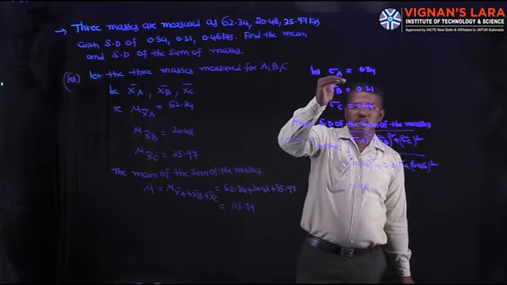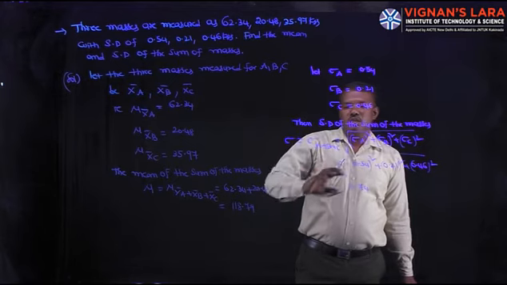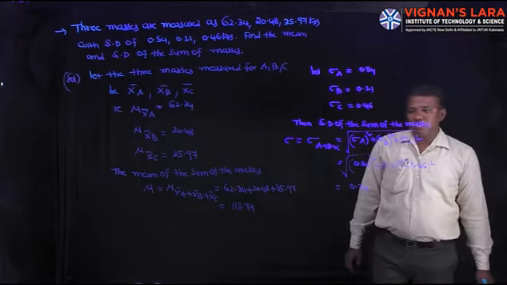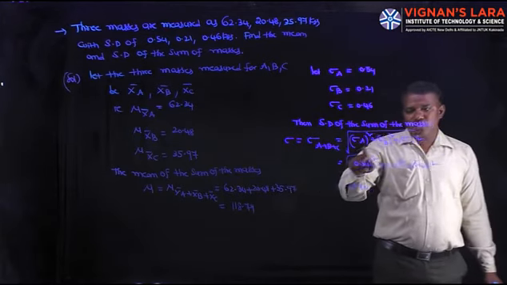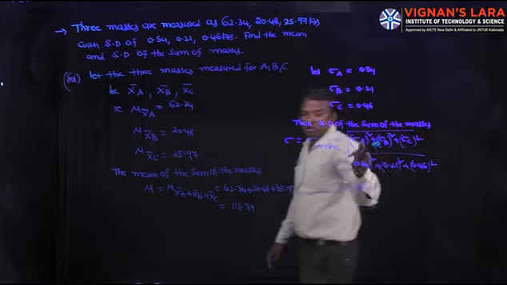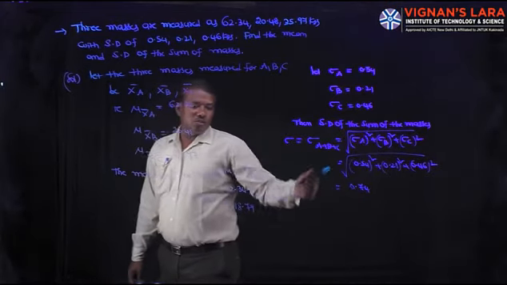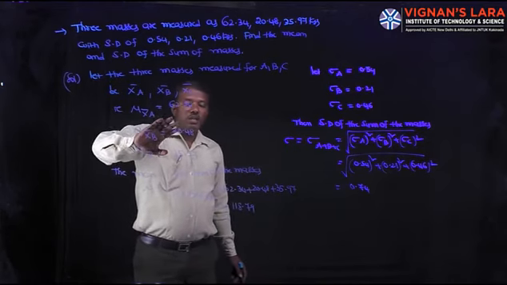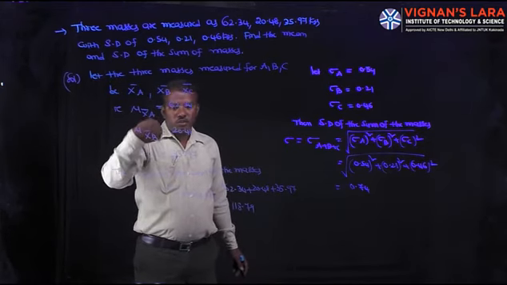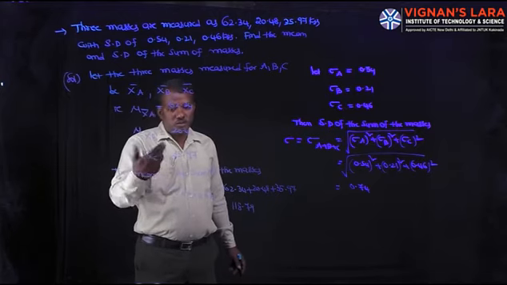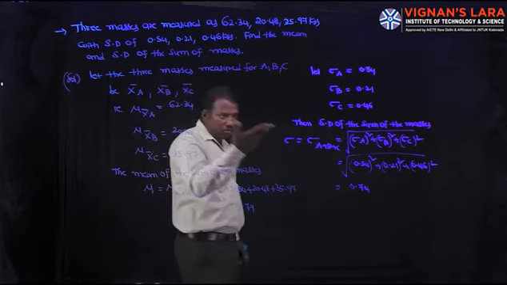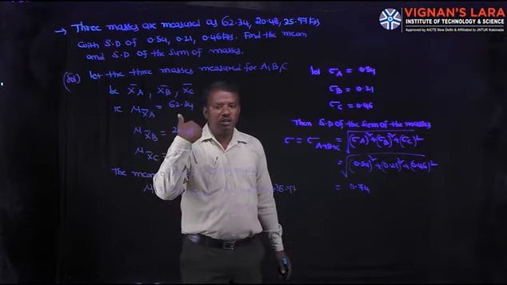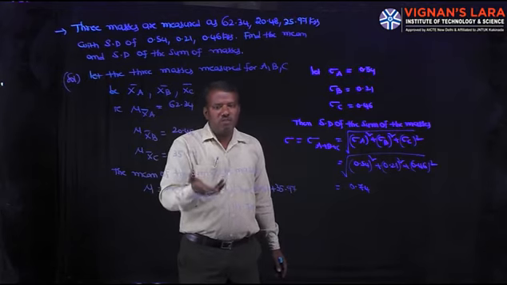Similarly, standard deviations sigma A, sigma B, sigma C. So the standard deviation of the sum of the masses is the square root of sigma A squared plus sigma B squared plus sigma C squared, that is equal to 0.74. This is the calculation of the mean and standard deviation of the sum of 3 masses. Similarly, we can calculate for 4 masses, 5 masses, or combined voltage like that.